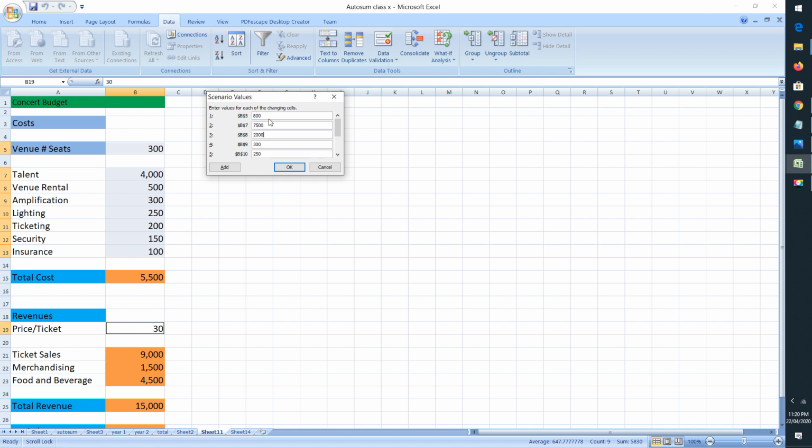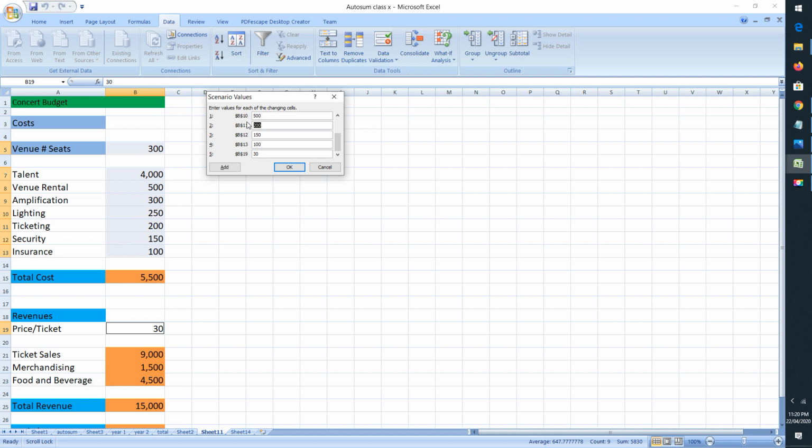It consists of 800 seats, so the cost of everything will be changed. Amplification, let us say I'll give it 1000, or lighting, let us say 500. Then scroll down your bar to see more values.